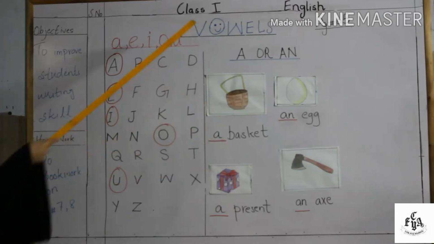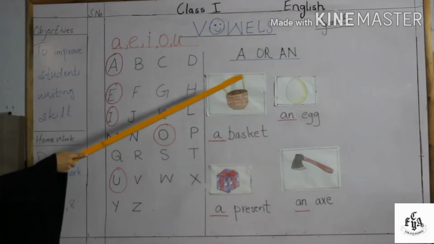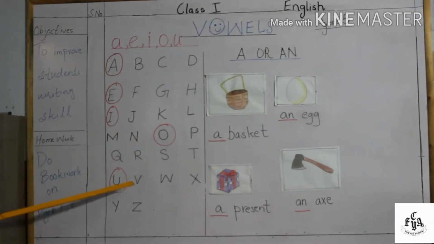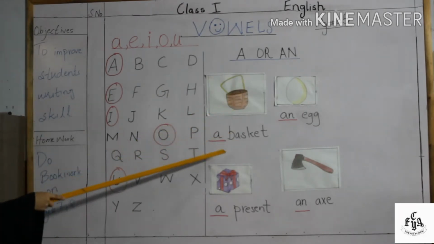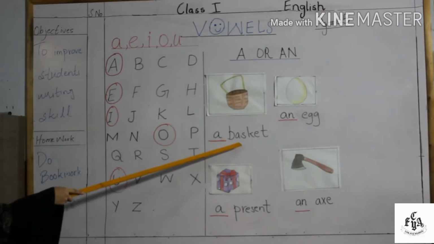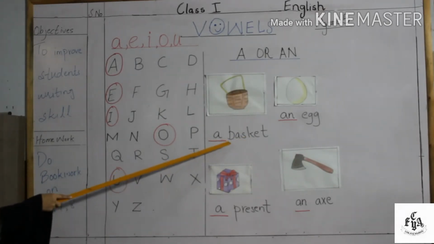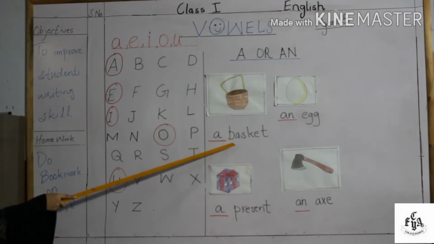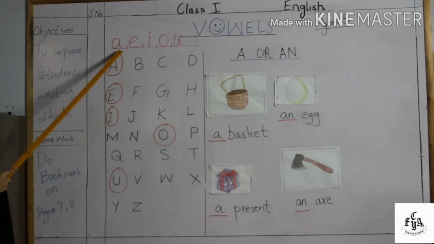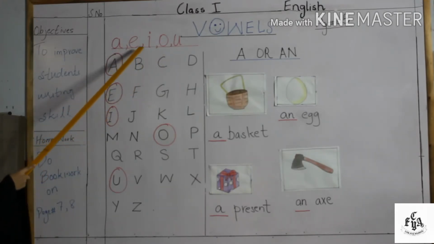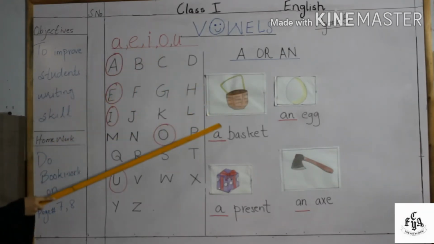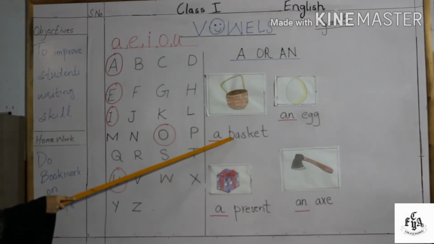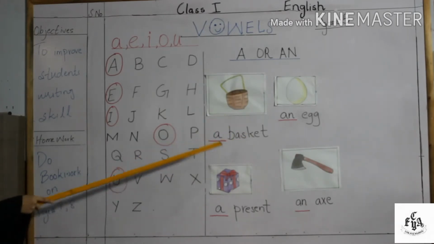Now here our topic is using A or AN. We will use A with consonants, and with vowels we will use AN. Here is a picture of a basket where we have written a basket. As you can see, basket's first letter is B. So it is a consonant. There is no B in the vowels A, E, I, O, U. It means that B is a consonant. So with B we will write A basket.